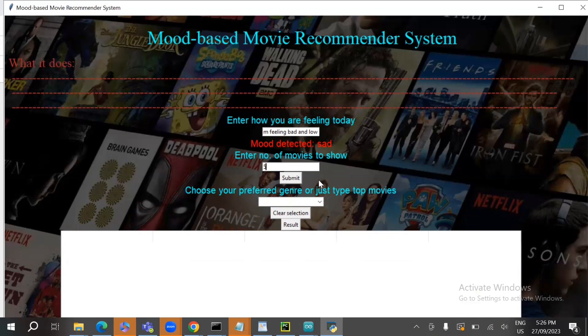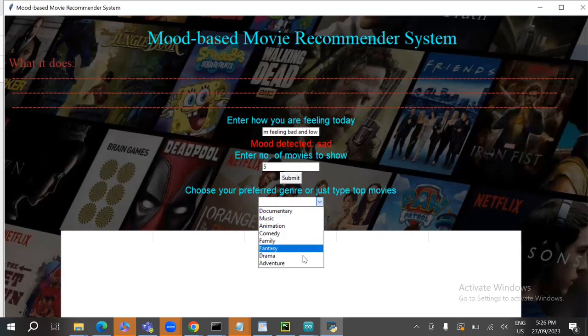This mood-based recommender is particularly useful for helping the user receive genres and movies that are tailored to their specific mood. For example, in this sad mood scenario, there's another list of genres from which the user may choose. So it may also help them get out of that and feel happy once again.